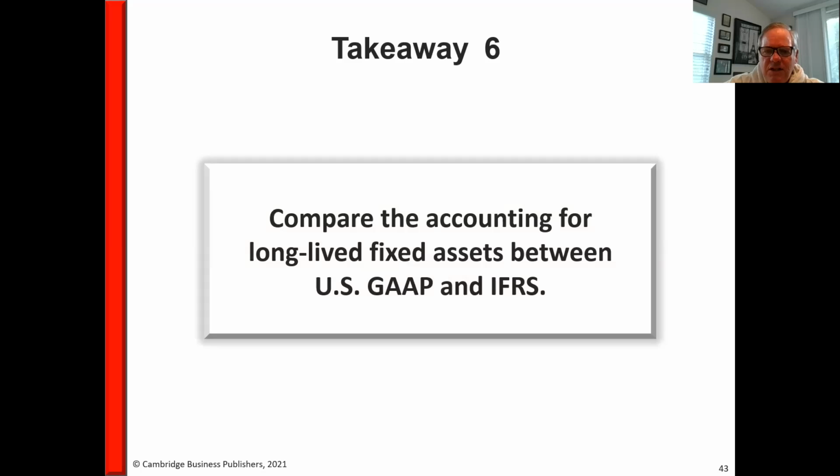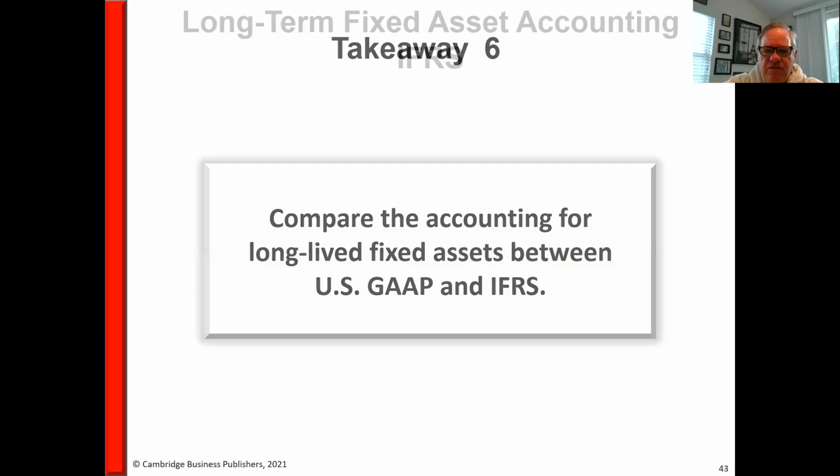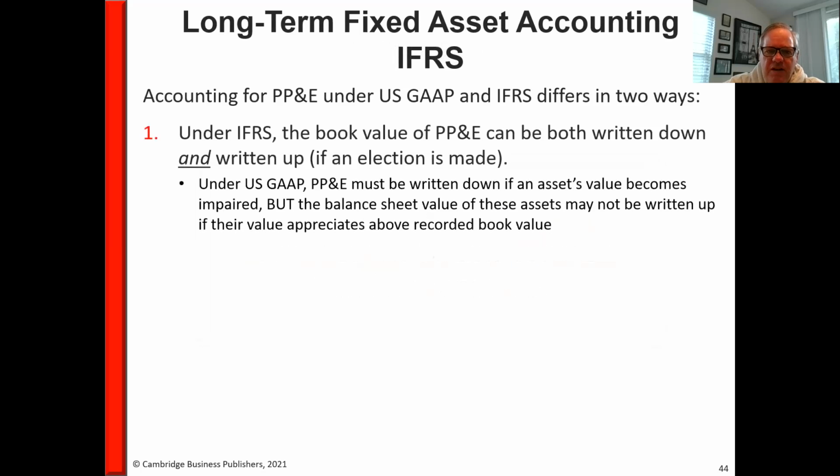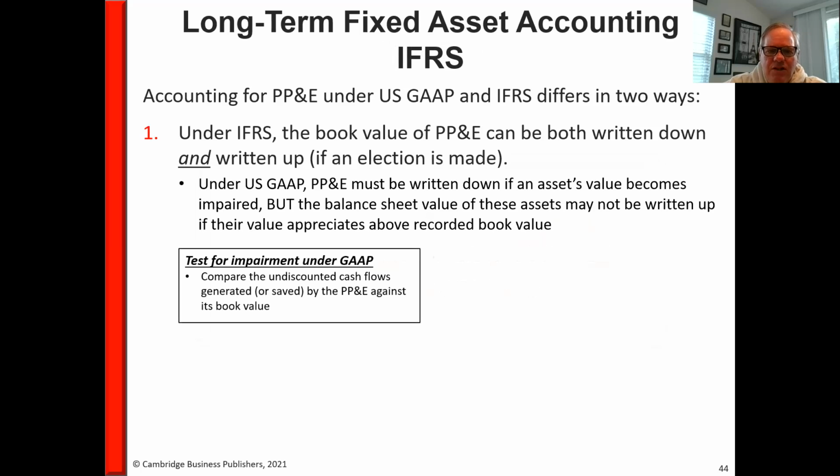Okay, so let's compare U.S. accounting for long-lived assets. Let's compare U.S. GAAP to international financial reporting standards. So there are differences, and there's two big differences. Under international reporting standards, yes, they write down assets like we do because of impairments, but they also write them up. Remember this when you answer that first question in the homework. They also can write them up. They recognize the increase in the market value. So that's a big difference between the two.